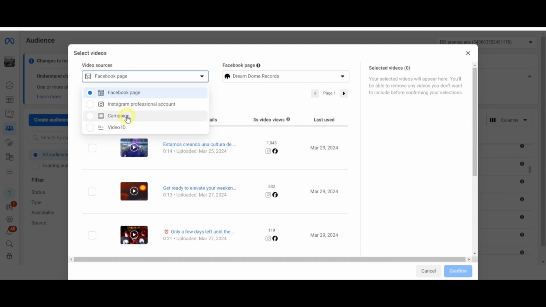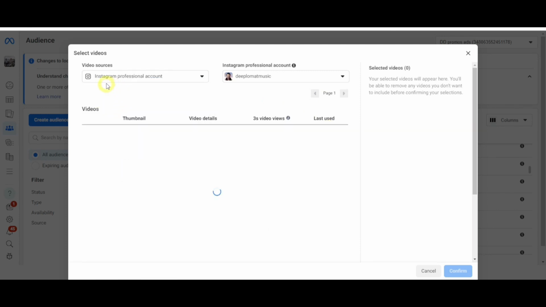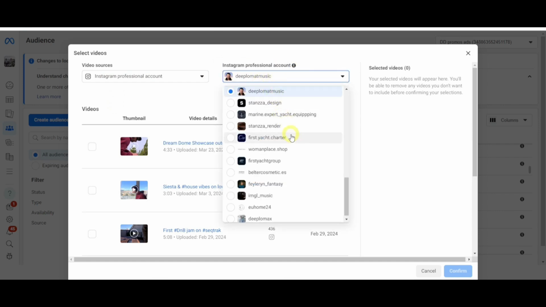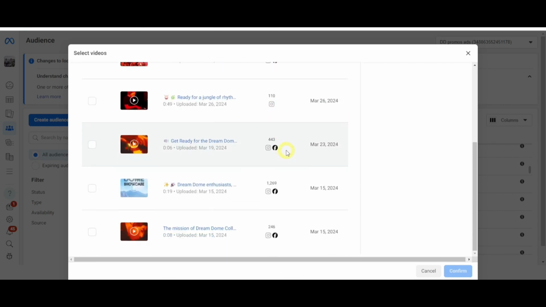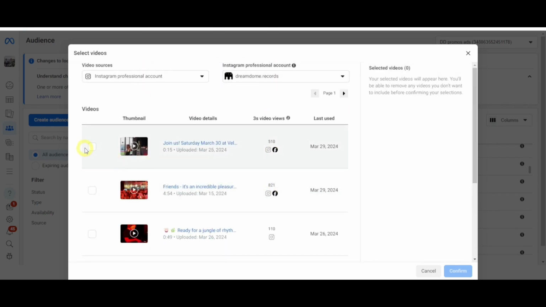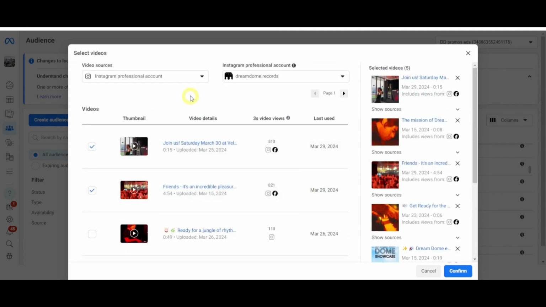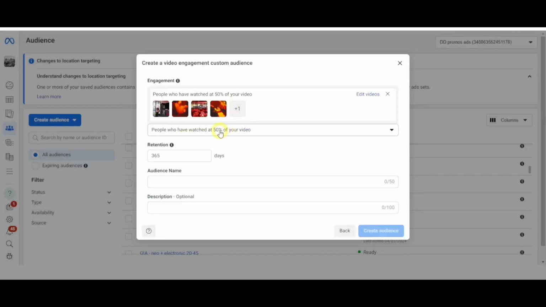For example, if you select an Instagram profile, you must specify which exact profile you want to analyze. Next, you will see all the videos along with their playback statistics. From here, you can select videos to create an audience of people who, in our case, have viewed at least 50% of the selected videos. This method provides an alternative way to create audiences based on their interaction with content.